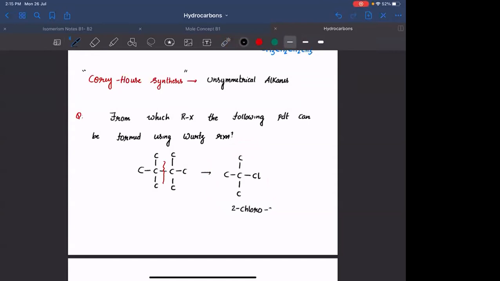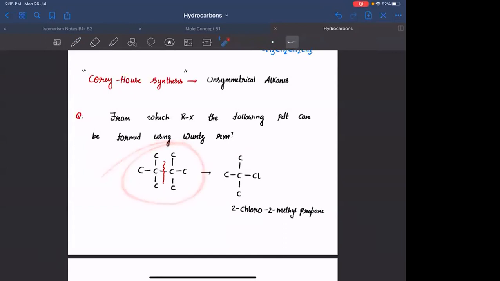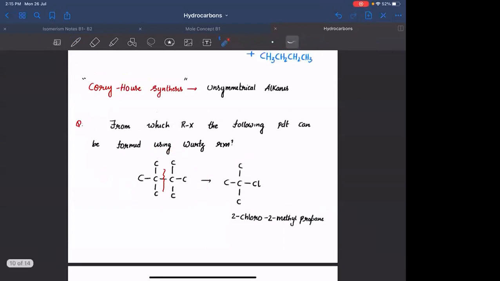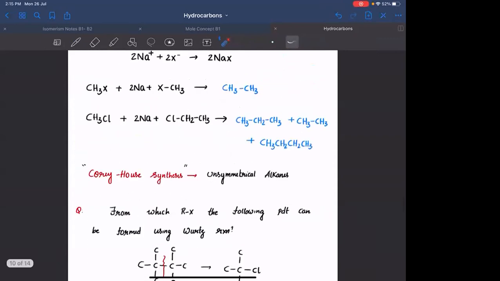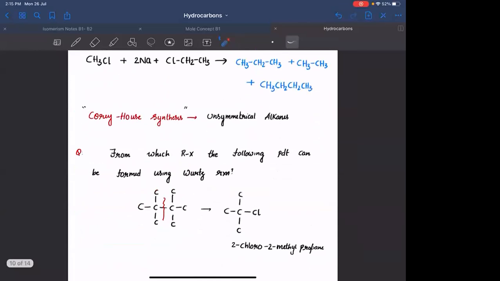Two chloro, 2-methyl propane. इसका Wood's reaction करने से you can form this particular compound. Clear है? Okay. I hope this is clear. Let's go to the end of preparation methods. Let's go to the reactions of alkanes.